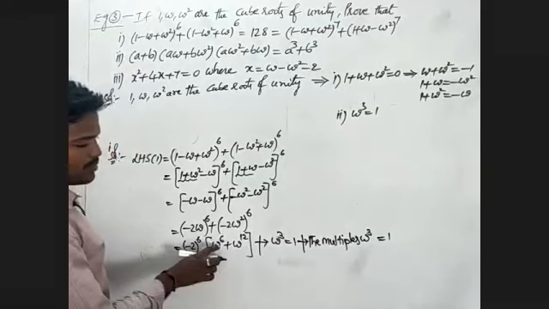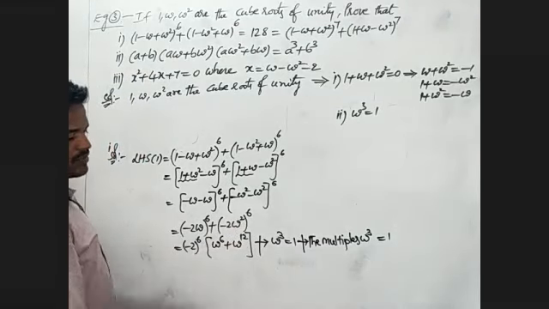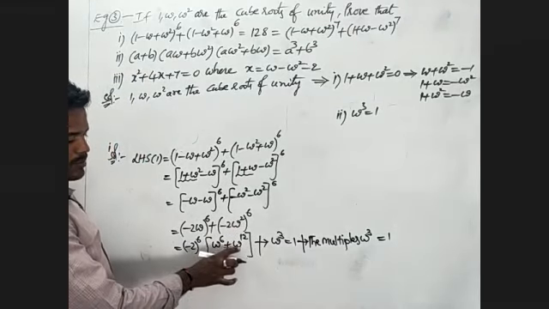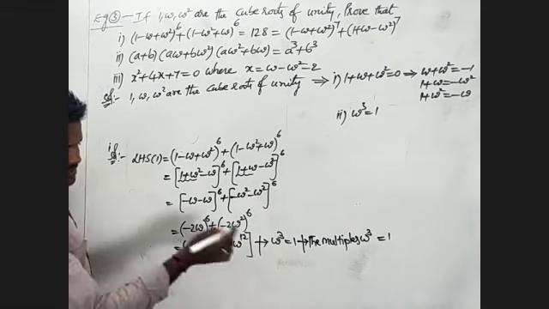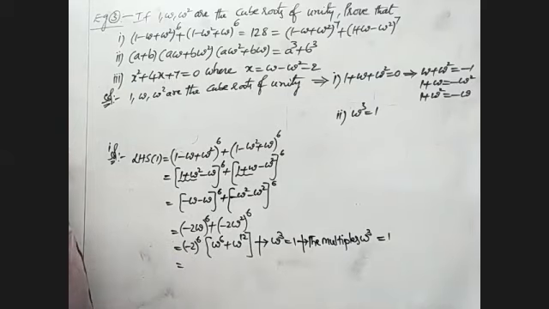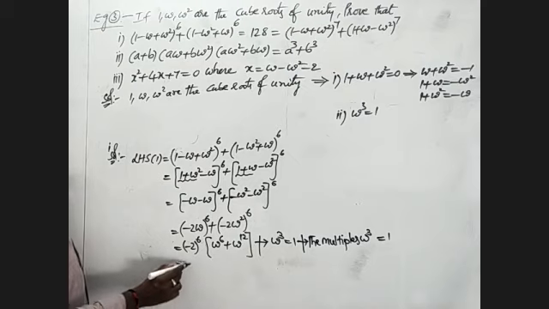That is, omega power 6 is a multiple of omega cube. Omega power 12 also, when it is a multiple of omega cube, that value is 1. (Minus 2) power 6 is nothing but minus 2 into minus 2 into minus 2, that means 2 times 2 is 4, 4 times 2 is 8, continuing up to 6 factors gives 64. That means we'll write 64.